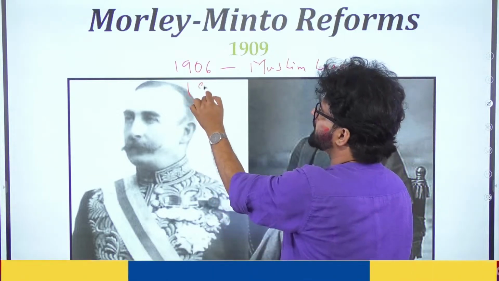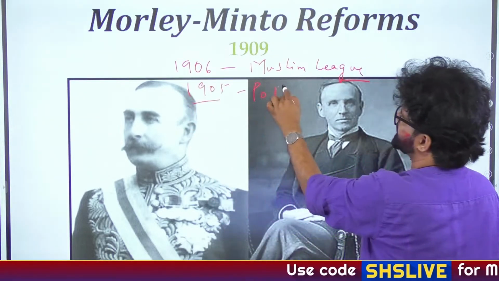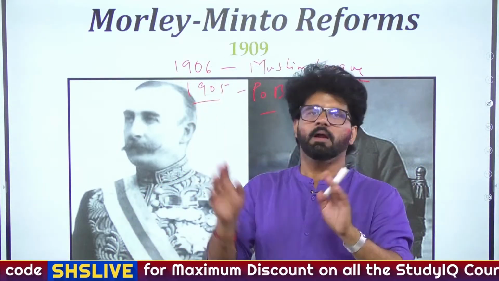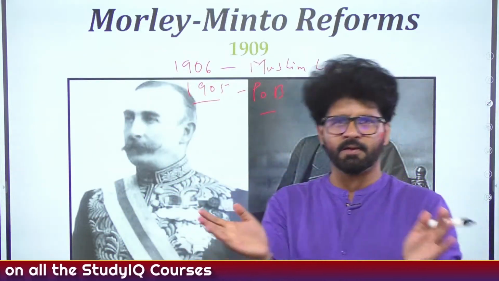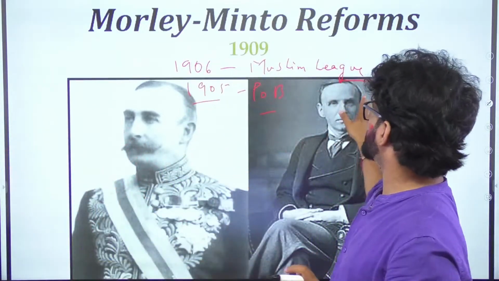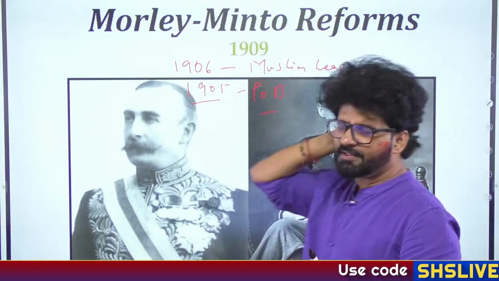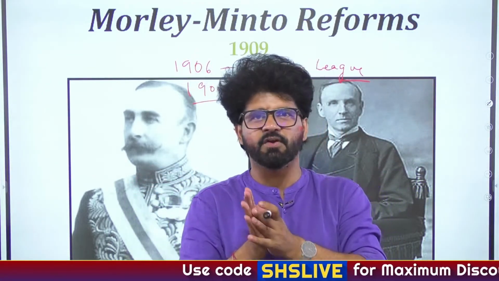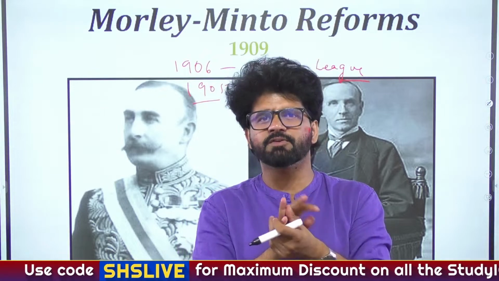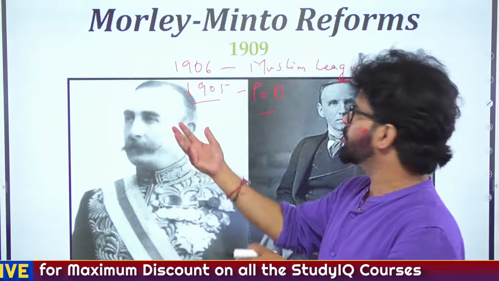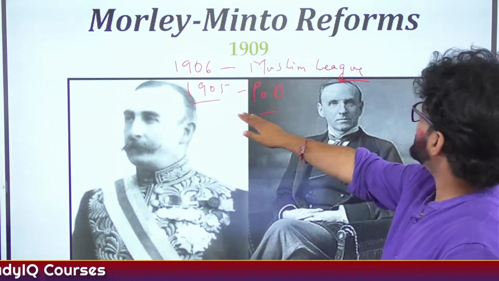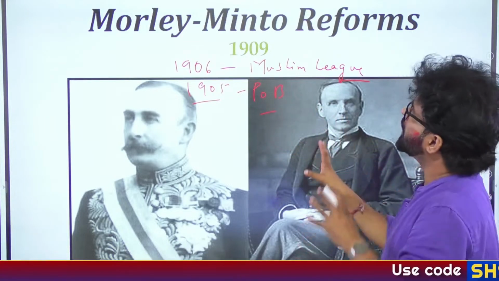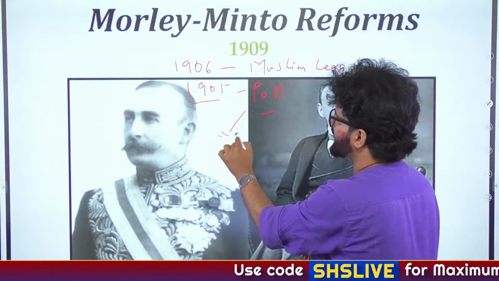Just 1 year before that, in 1905, partition of Bengal had happened. So there is too much division among Indians, as we have it currently as well. Hindu, Muslim, this and that. So this division was there. Britishers had succeeded in dividing India into like Hindu and Muslim faction. So the Muslim faction under Aga Khan, they will go to meet these guys and they're like, dude, we are such loyal servant of you, British Crown and British Parliament. So just give us more adequate representation. And that would lead to separate electorates of Muslims. That will be introduced by 1909 Act. Cool, sir. So 1906, Muslim League, 1905, partition of Bengal. So much protest happened. Swadeshi and boycott movement happened.